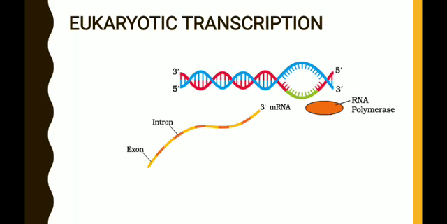Here we should remember the starting end is the 5' end, the last end is the 3' end, and this is the RNA molecule released at the end of the transcription, that is at the time of termination.